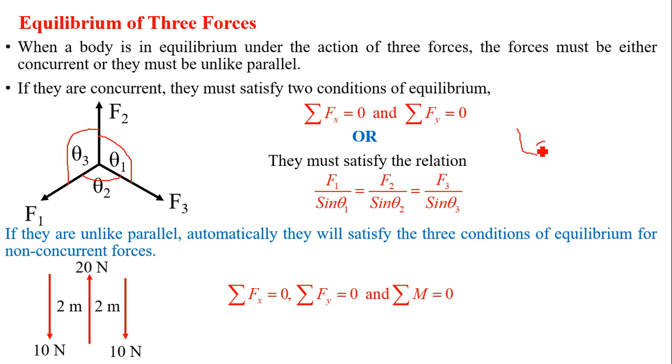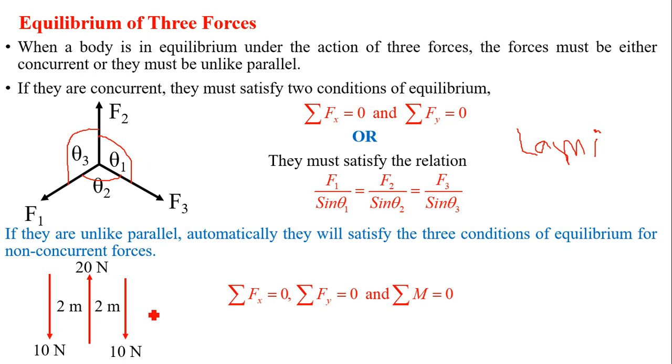Lami is the name of the scientist who discovered this phenomenon. Therefore his name is given to Lami's theorem. Now, if the three forces are unlike parallel, they will automatically satisfy the three conditions of equilibrium for non-concurrent forces.